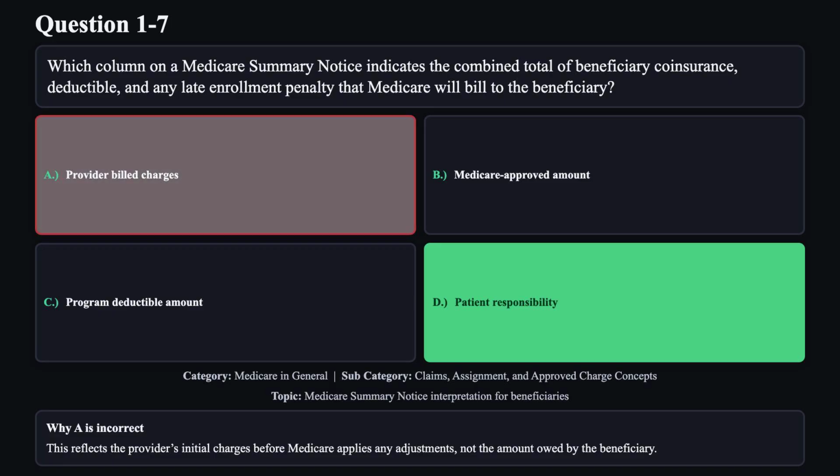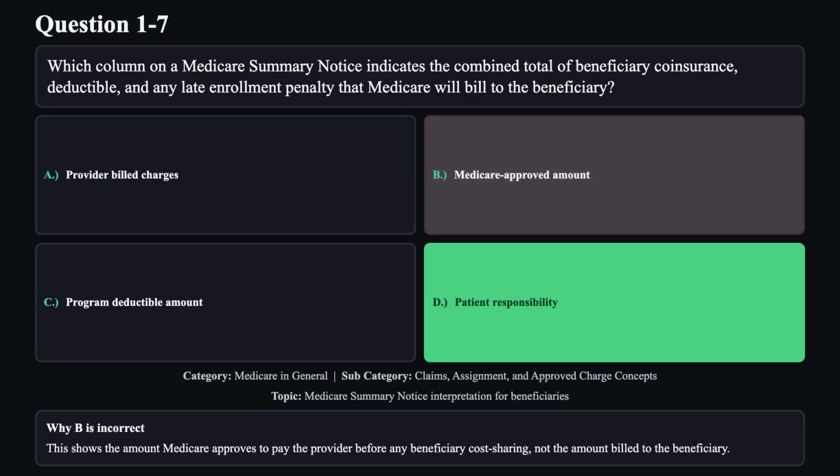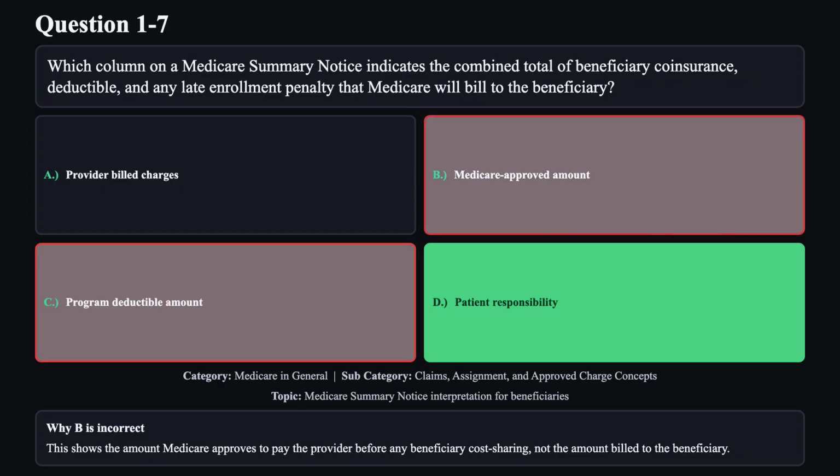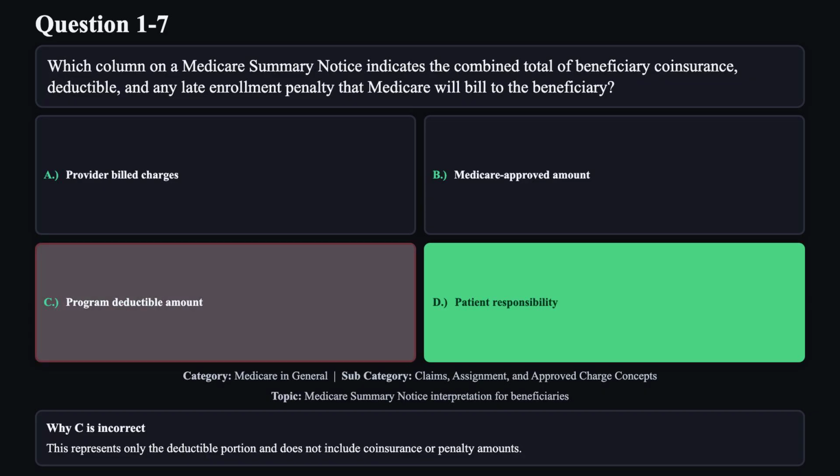This reflects the provider's initial charges before Medicare applies any adjustments, not the amount owed by the beneficiary. Reason B is not correct. This shows the amount Medicare approves to pay the provider before any beneficiary cost sharing, not the amount billed to the beneficiary. Reason C is not correct. This represents only the deductible portion and does not include coinsurance or penalty amounts.